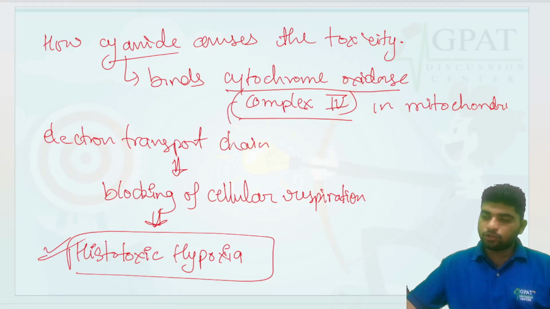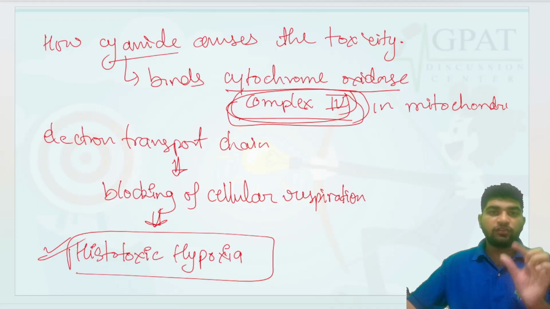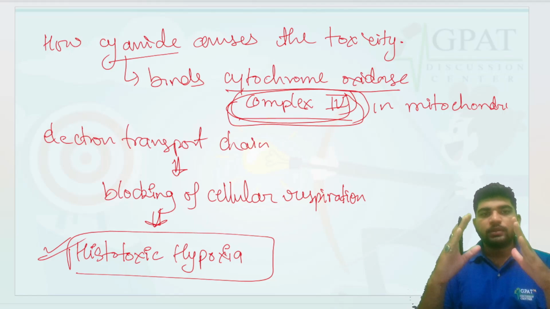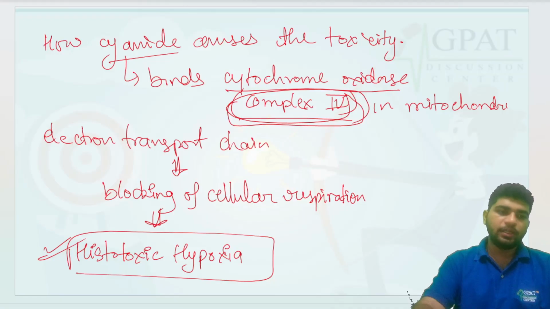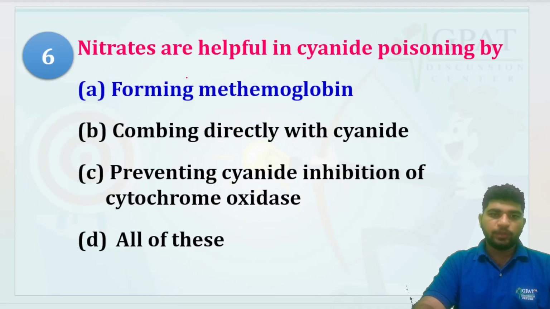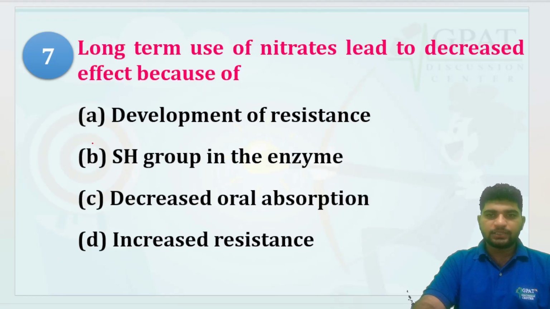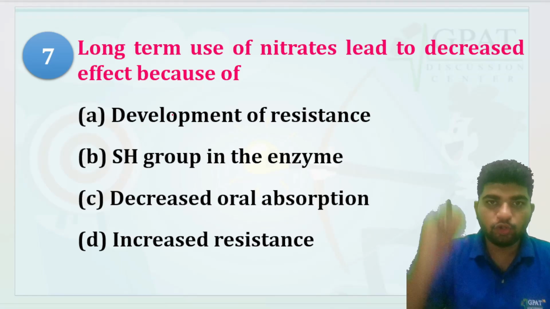They might ask you on which complex the cyanide binds, cytochrome oxidase, and which particular compound amyl nitrate or nitrate forms, that is methemoglobin. That methemoglobin binds with the cyanide and reduces the toxicity of cyanide poisoning. So the answer is forming methemoglobin.